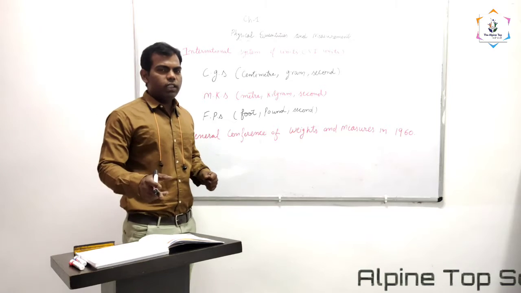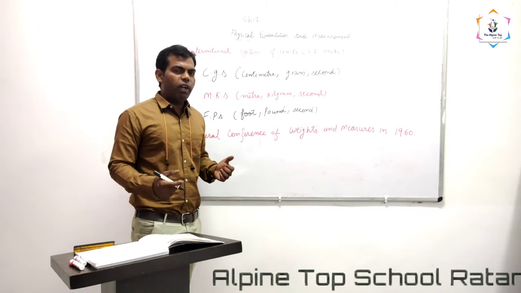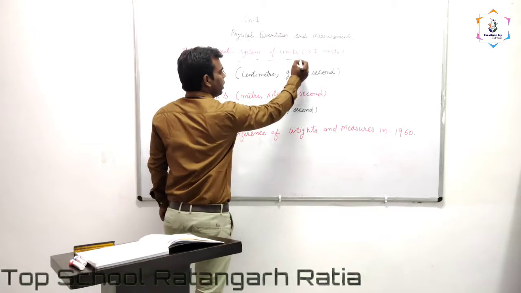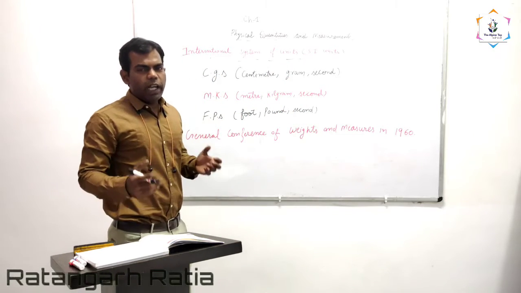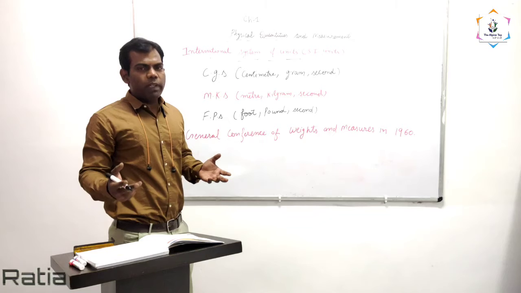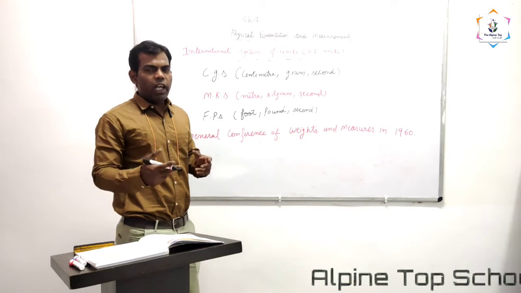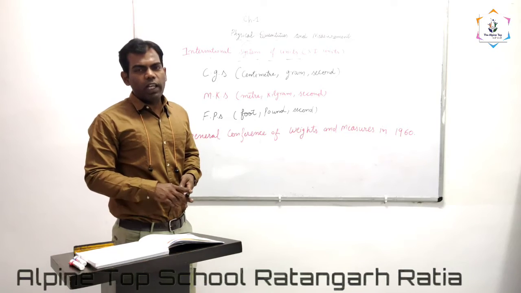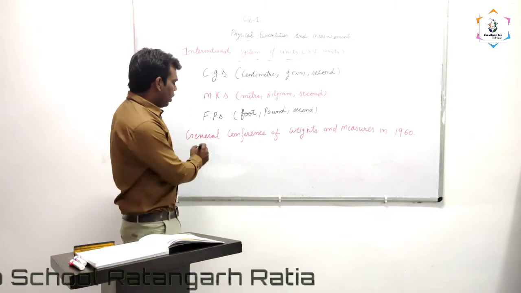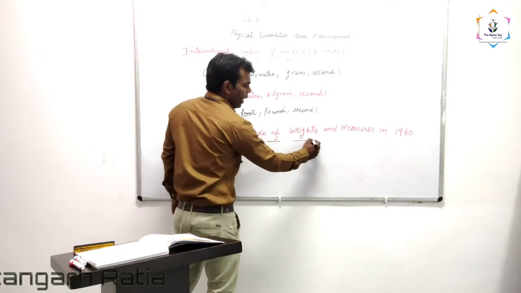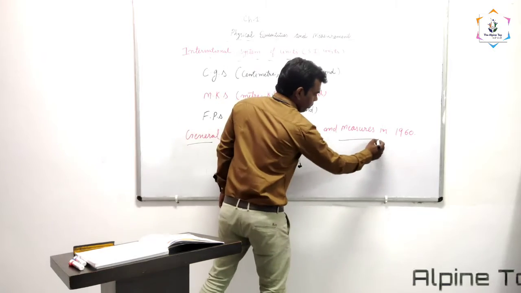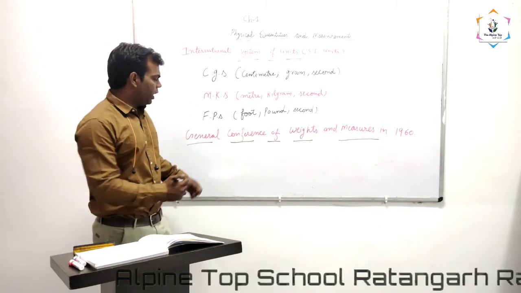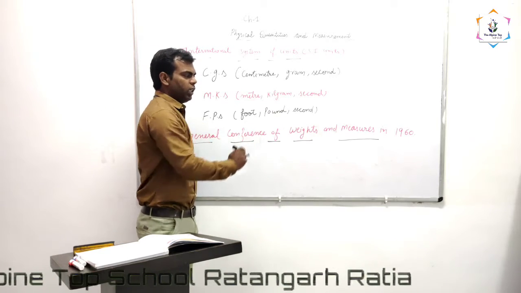Now we are going to discuss the SI system of units. What is the meaning of SI system of units? International System of Units. To avoid any confusion about measurement, different countries combine and make up one organization, which is known as the General Conference of Weights and Measures.